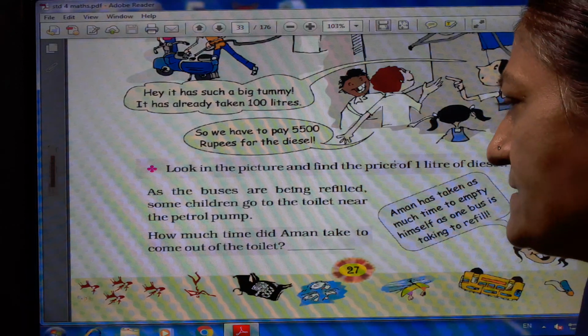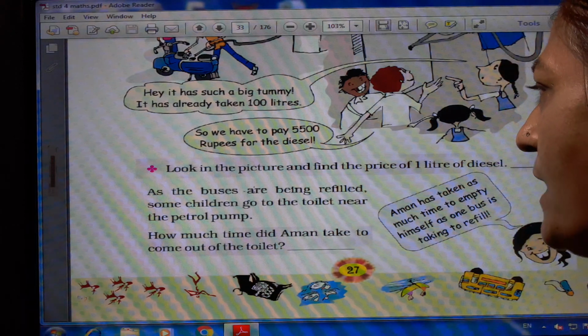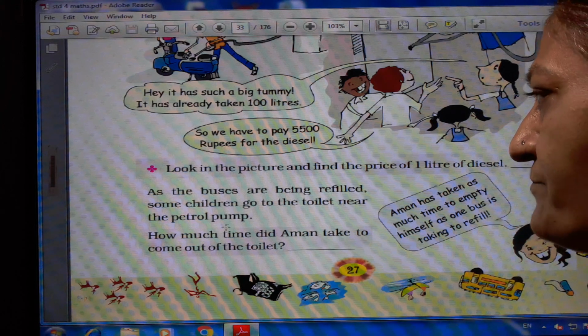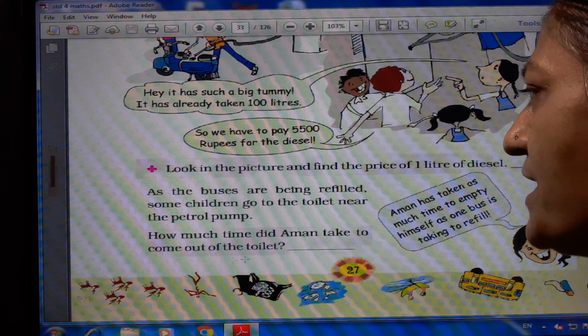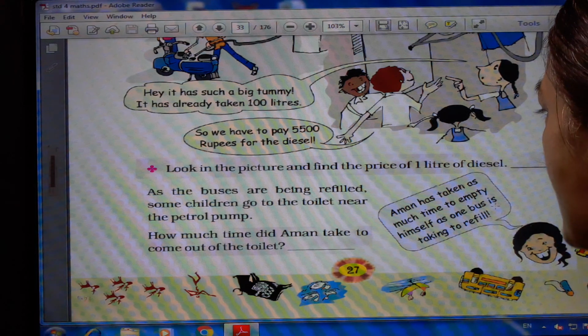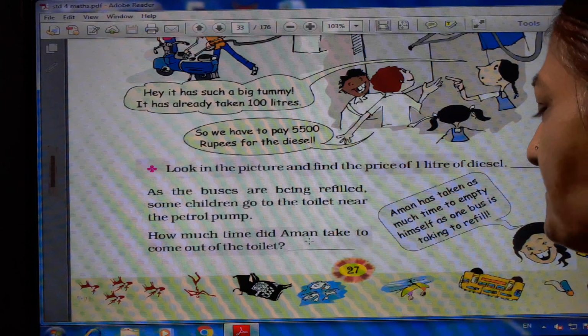So 55 rupees. As the buses are being refilled, some children go to the toilet near the petrol pump. How much time did Aman take to come out of the toilet? Aman has taken as much time to empty himself as one bus takes to refill. It means 15 minutes.